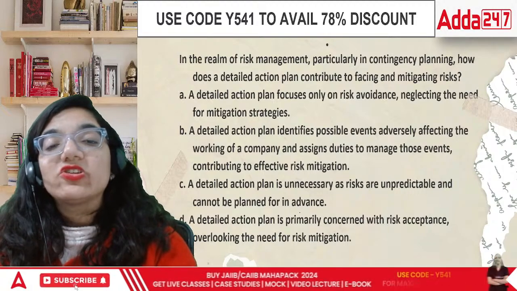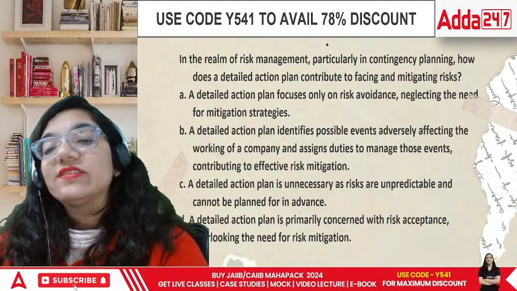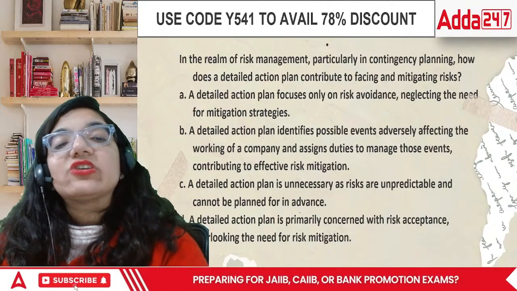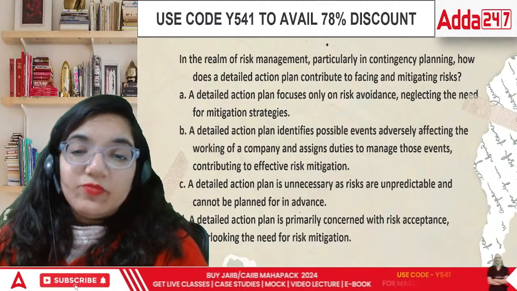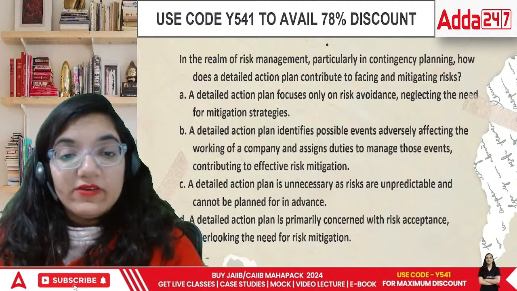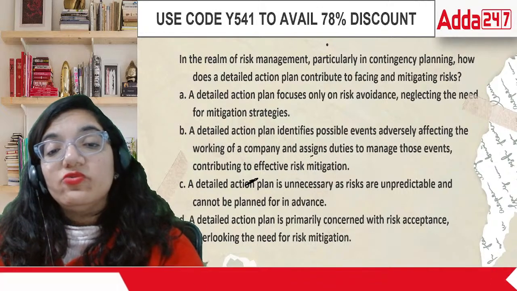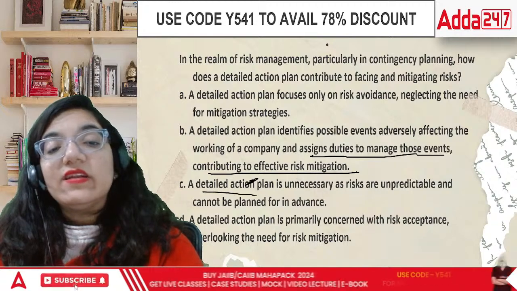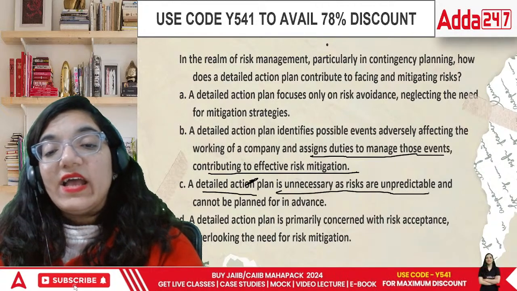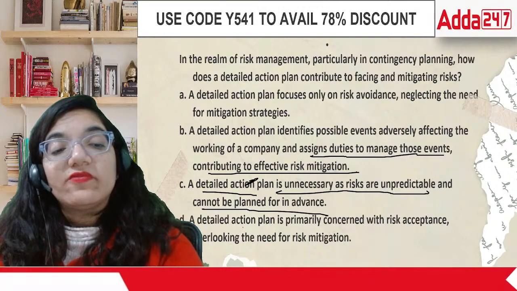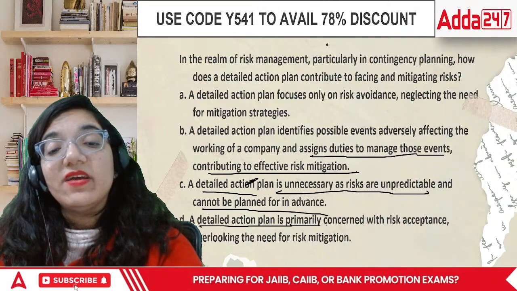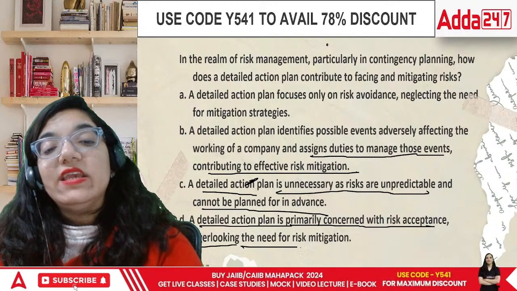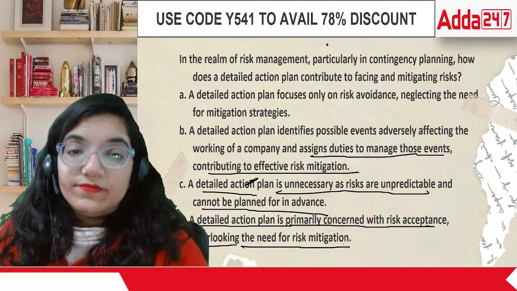A detailed plan focuses on risk avoidance only, neglecting the need for mitigation strategies. The detailed action plan identifies possible events adversely affecting the working of the company and assigns the duties to manage those events, contributing to effective risk mitigation. A detailed action plan is unnecessary as events are unpredictable and cannot be planned in advance. A detailed action plan is primarily concerned with risk acceptance, overlooking the need for risk mitigation.